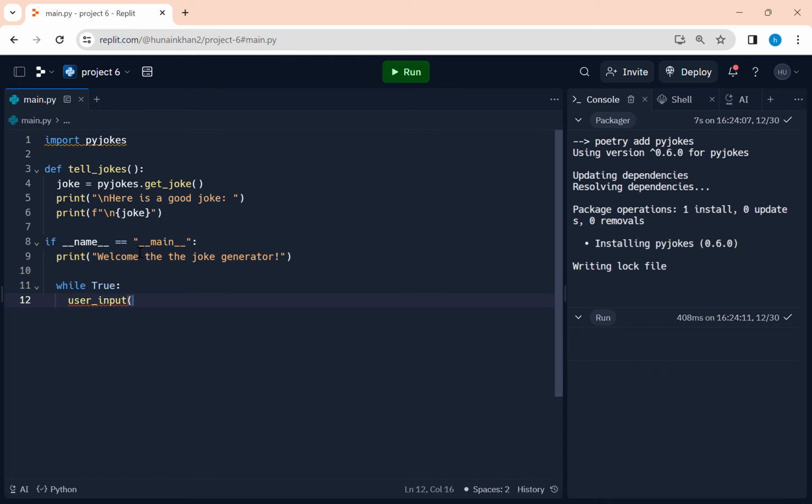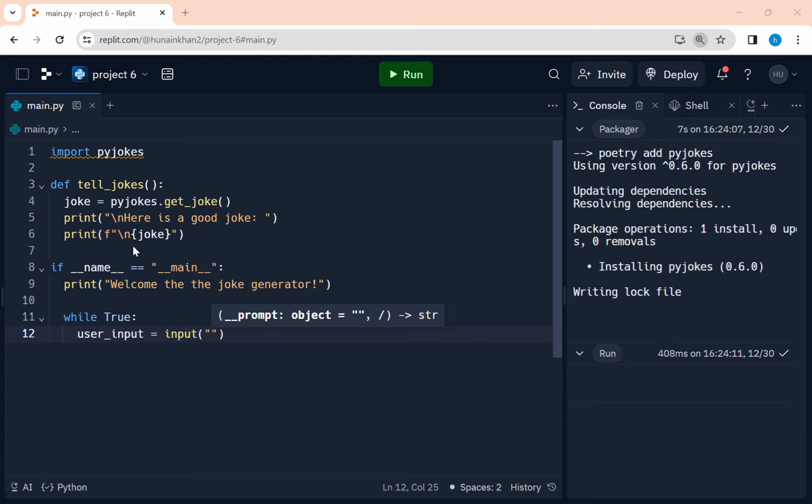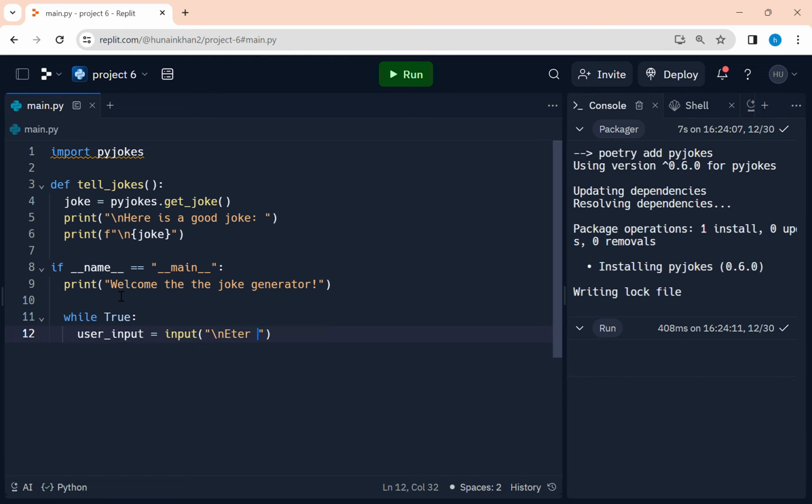Now for user input, what we're actually gonna do is take input on whether they actually want to hear a joke or not, so we don't just force a bunch of jokes on them. So enter yes for joke and Q for quit.